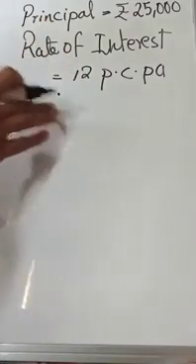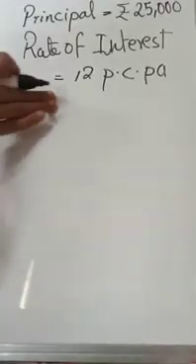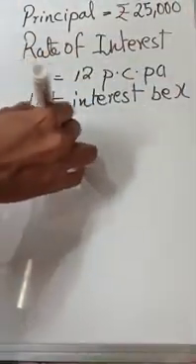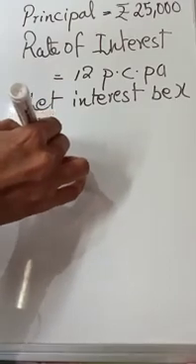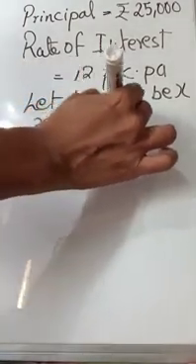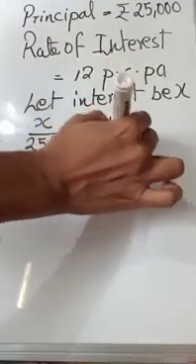So let the interest be x. Then x by 25,000 is equal to 12 by 100.